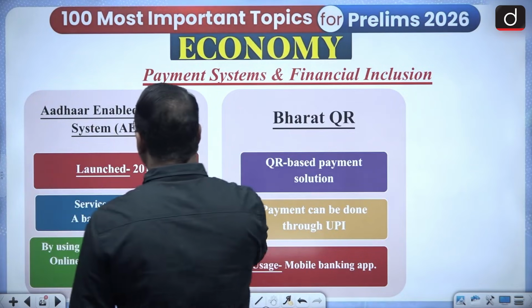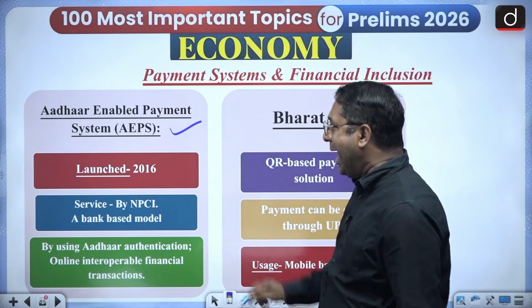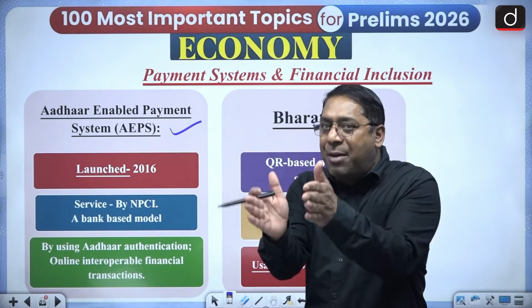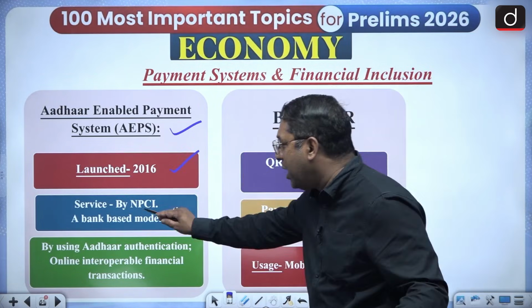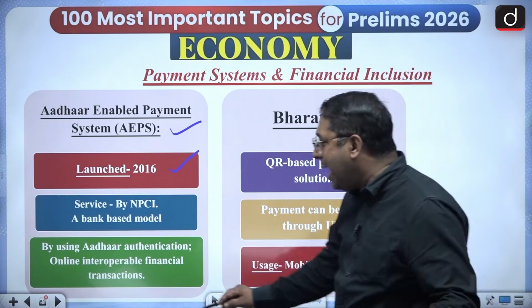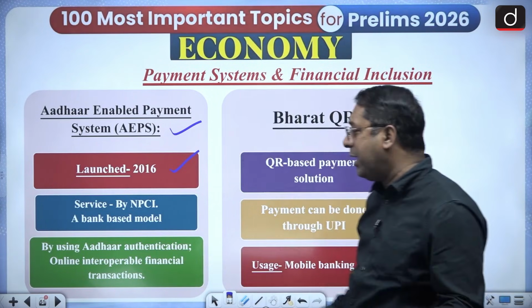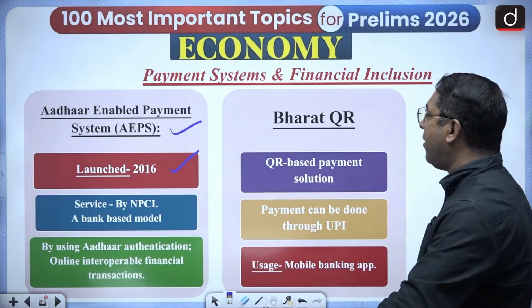Then what about the Aadhaar Enabled Payment System, AEPS? AEPS, launched 2016. Service provider NPCI, a bank-based model, and using Aadhaar authentication, you can do online interoperable financial transactions.